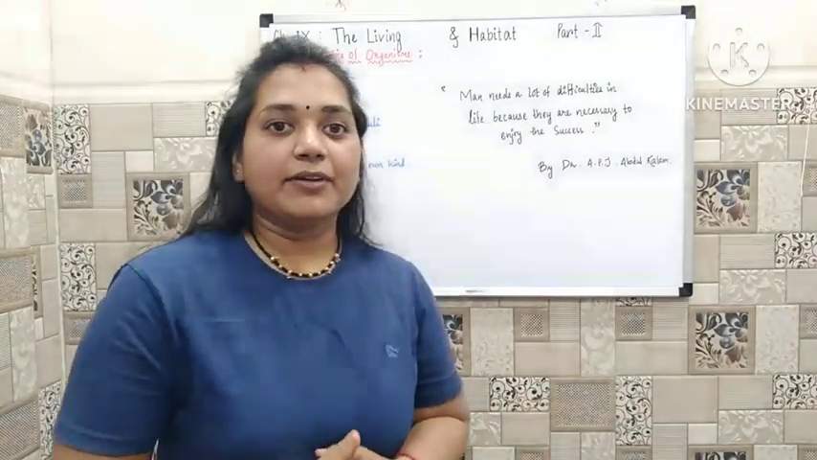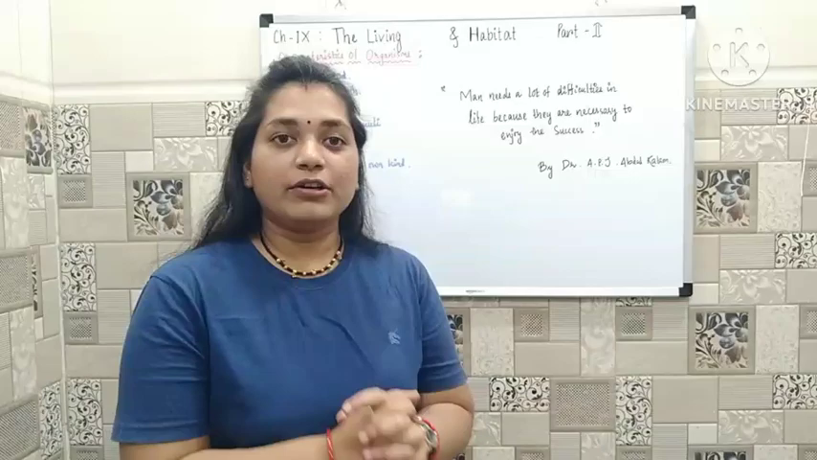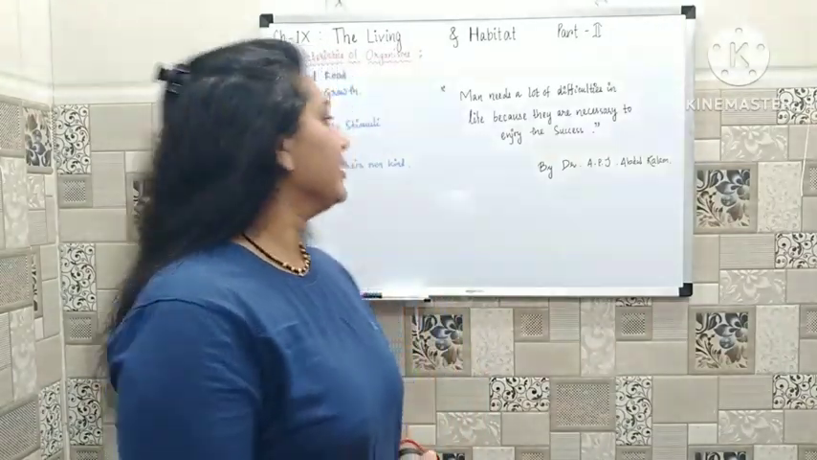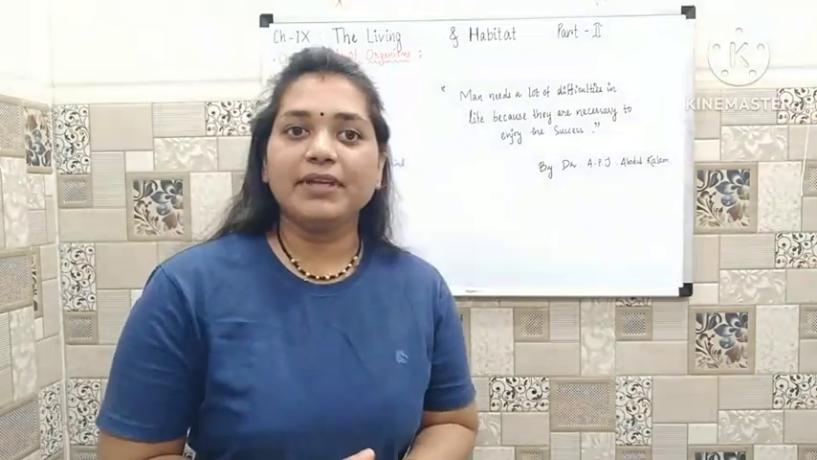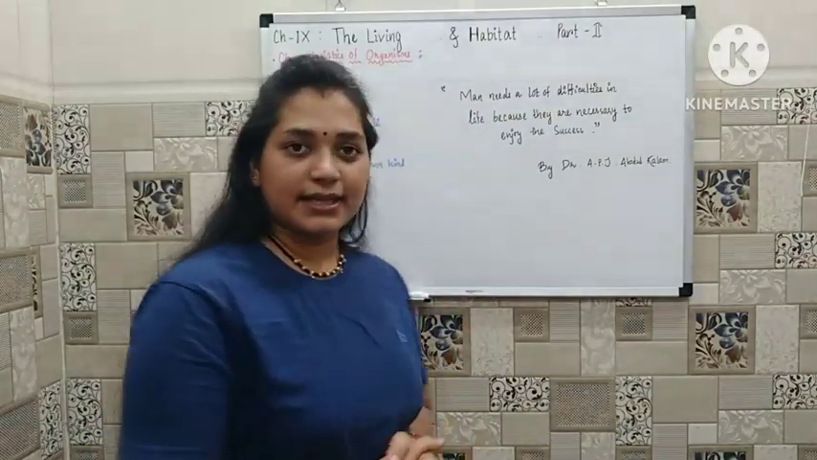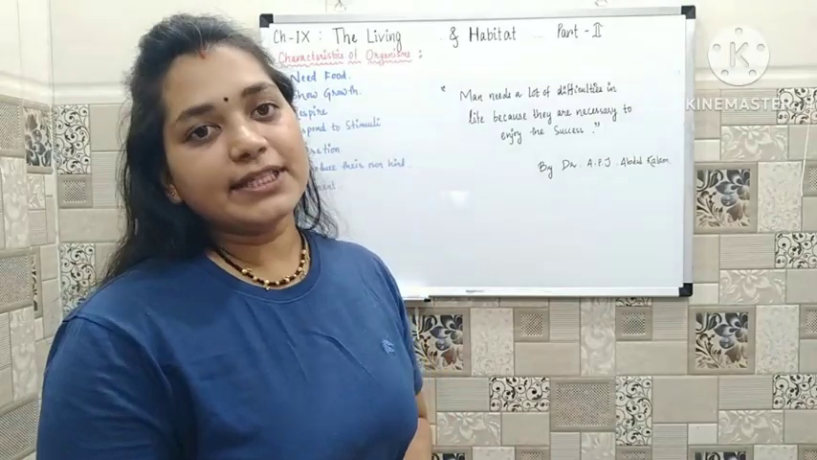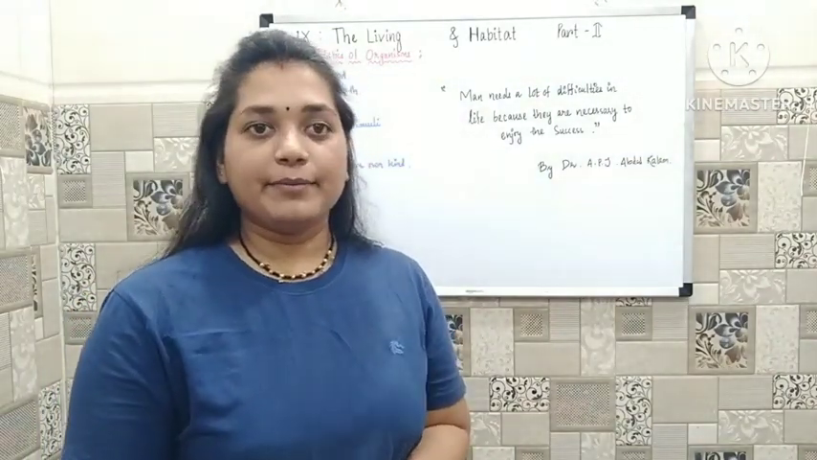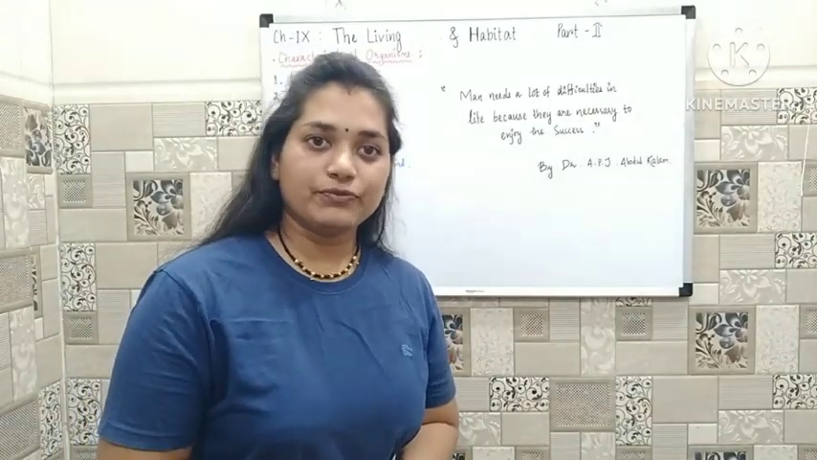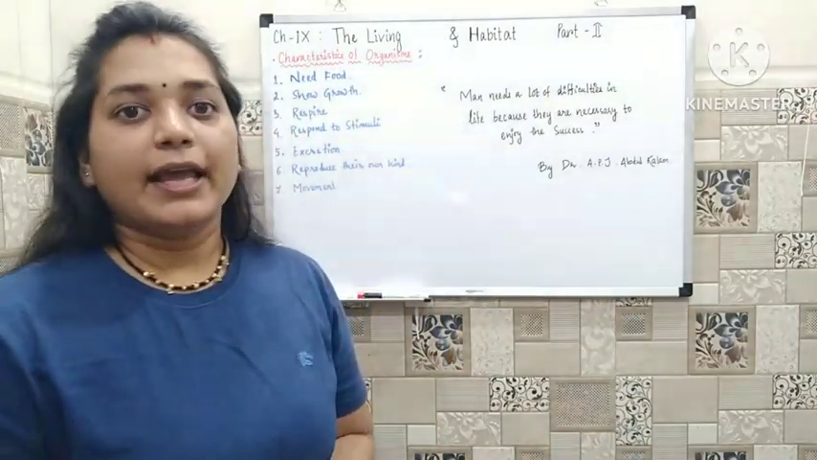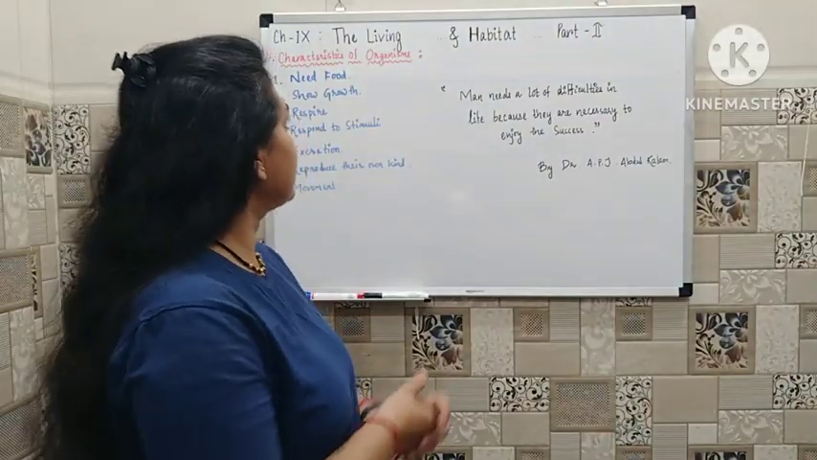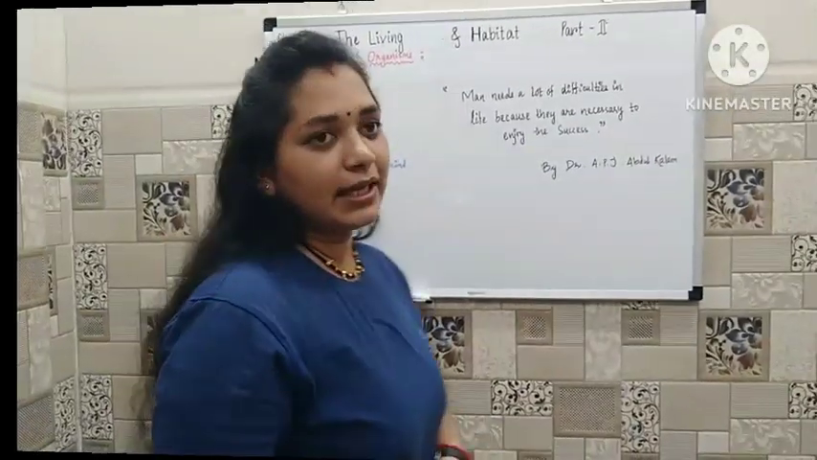Today we'll be covering part 2 of chapter 9 of your class 6 science NCERT. Chapter 9 was living organisms, their characteristics and their habitat, and today's lesson is part 2 of it. We have already covered a major portion and a small portion was left, and we'll cover it as soon as possible in today's lecture. So first, let's see some examples of characteristics of organisms. Let's discuss the characteristics of organisms one by one.